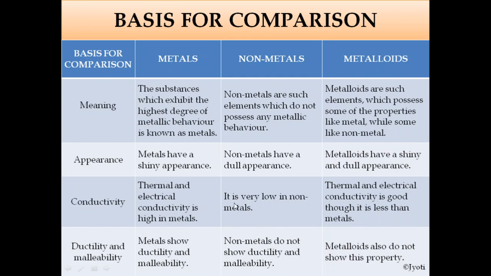It is very low in non-metals, and the electrical and thermal conductivity is good in metalloids, but it is less than that of metals. Then ductility and malleability. Metals show ductility and malleability. That means they can be stretched into a wire and made into a sheet. But these properties are not shown by the non-metals, and metalloids also do not show properties like ductility and malleability.